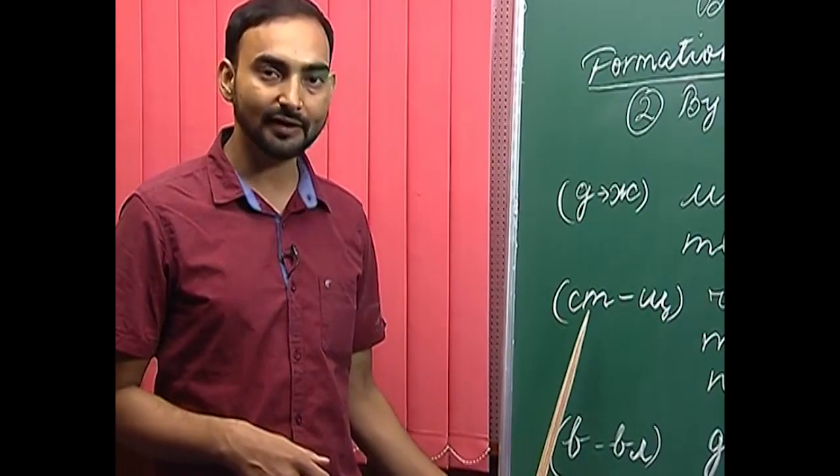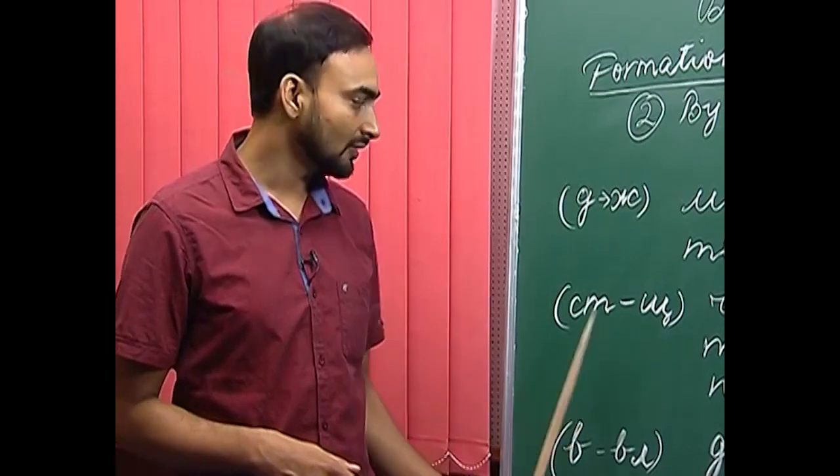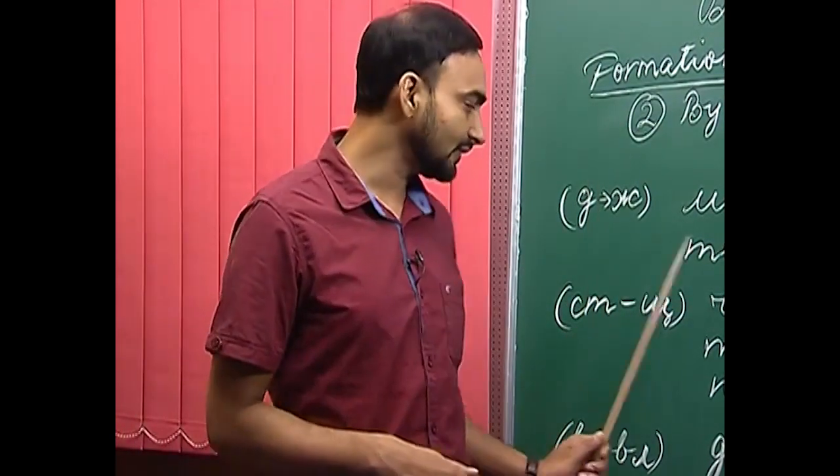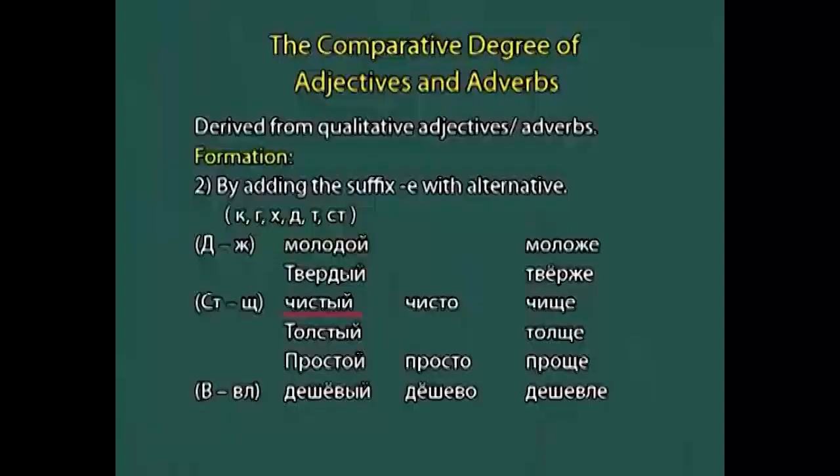The next alternation of consonants is when the adjective or the adverb ends with a cluster of consonants s and th. So, this consonant cluster changes to one consonant, which is sh. For example, cheesty. What is cheesty? Cheesty is clean, and the adverb that we derive from this adjective is cheesta.